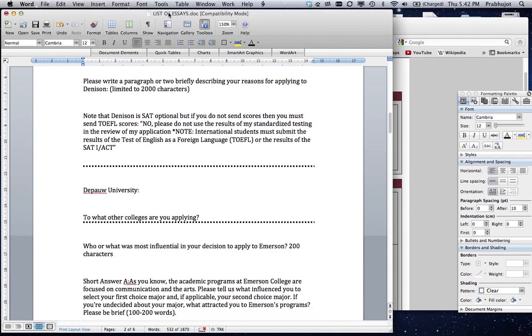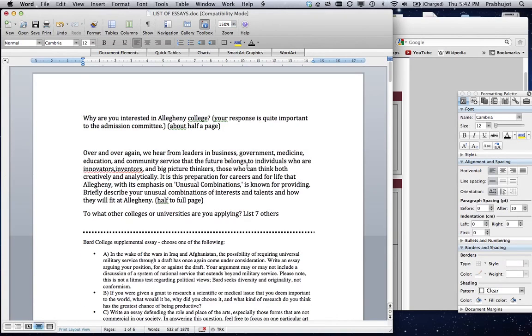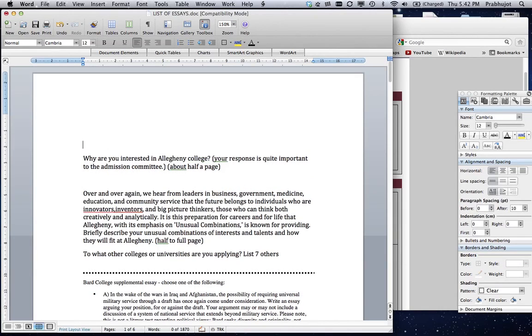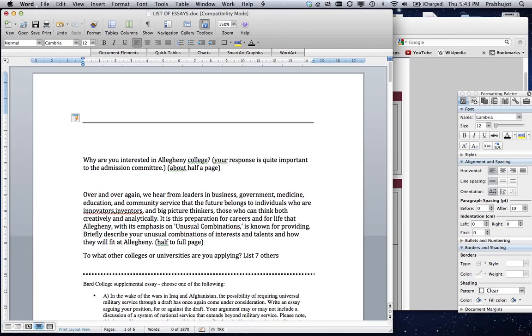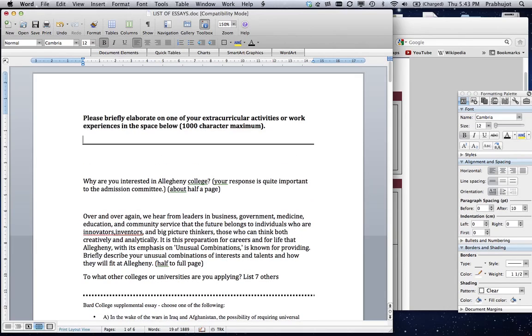You can see this is called List of Essays. So this is some students' list of all the essays they have to write. And just make a line across in between the different ones you have to do. All right, and paste. All right, so now I know this is my activity essay.